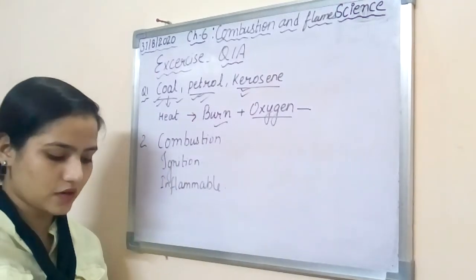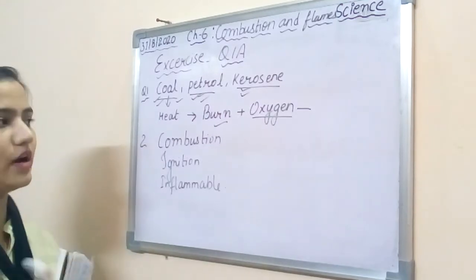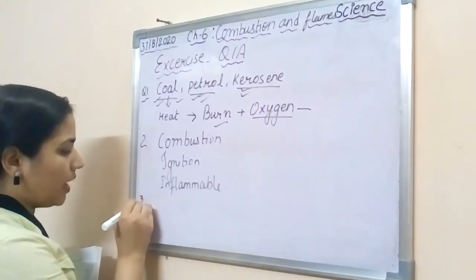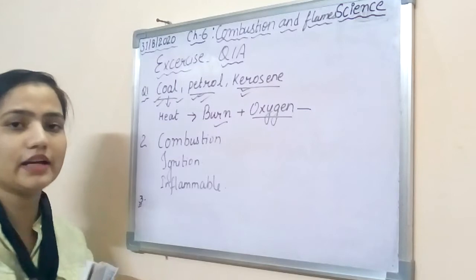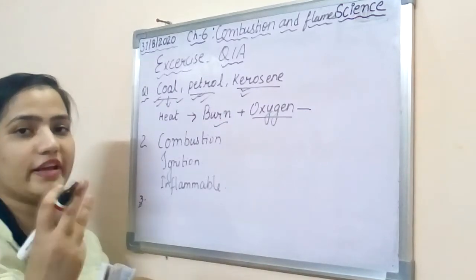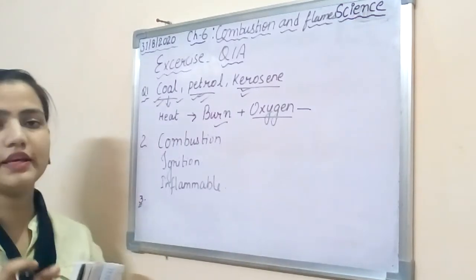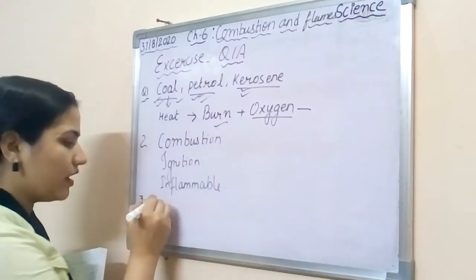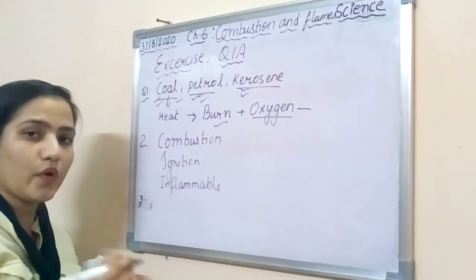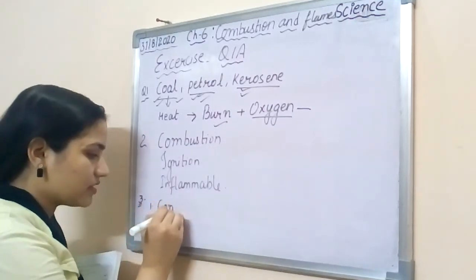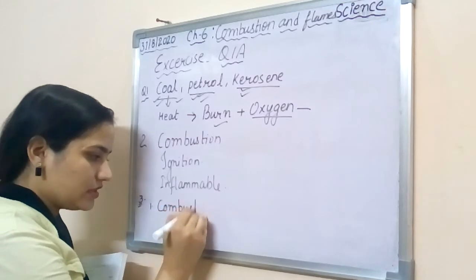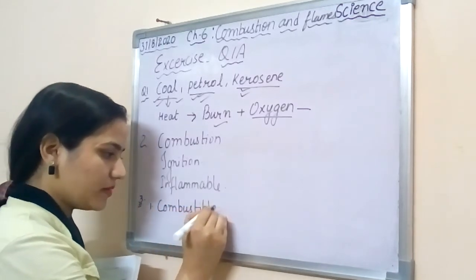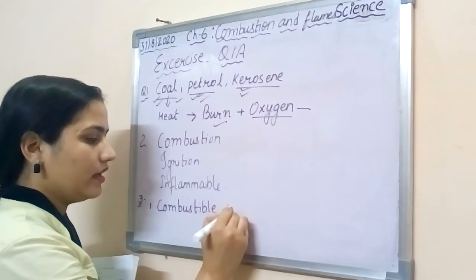Now we will start with the 3 conditions for combustion. We discussed very well that 3 conditions are necessary while something is burning. Number 1, the substance which we are going to burn should be combustible in nature.